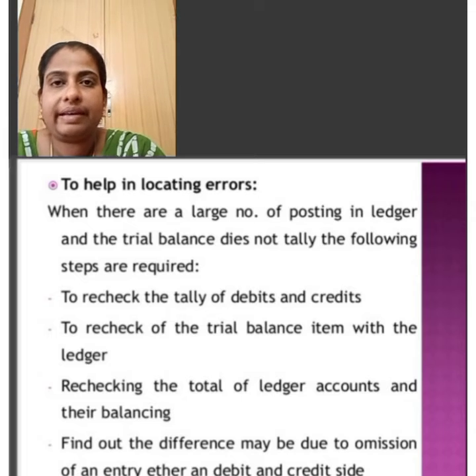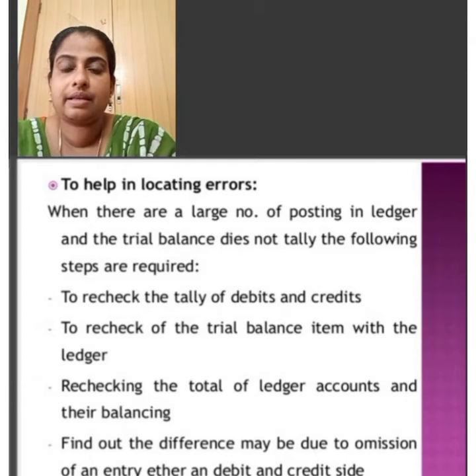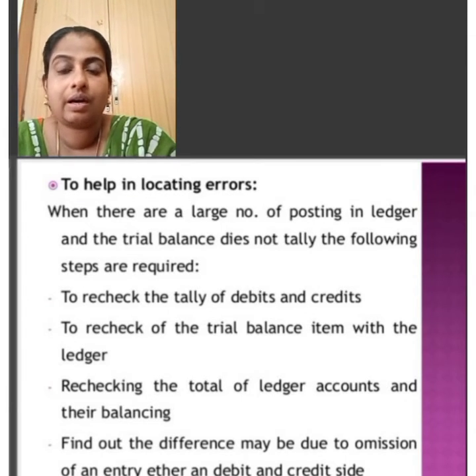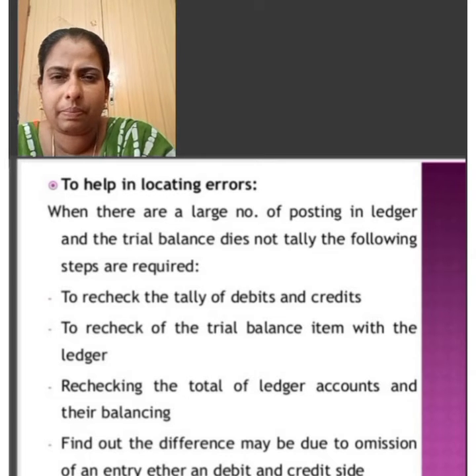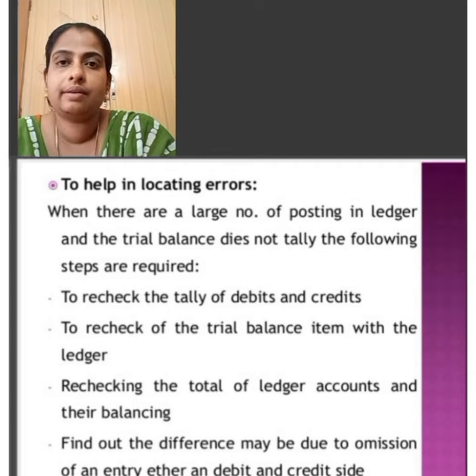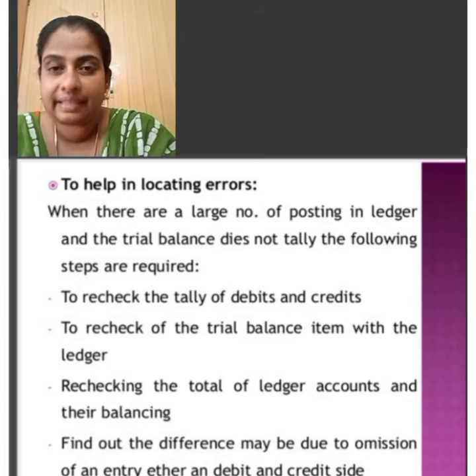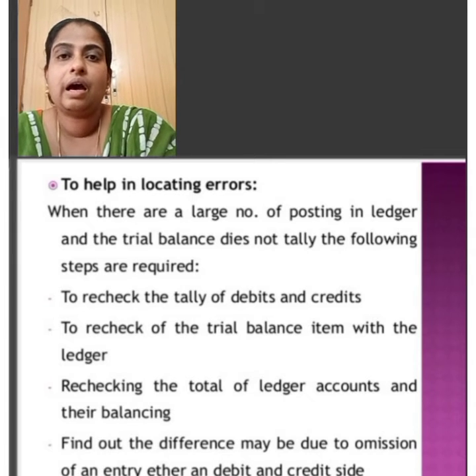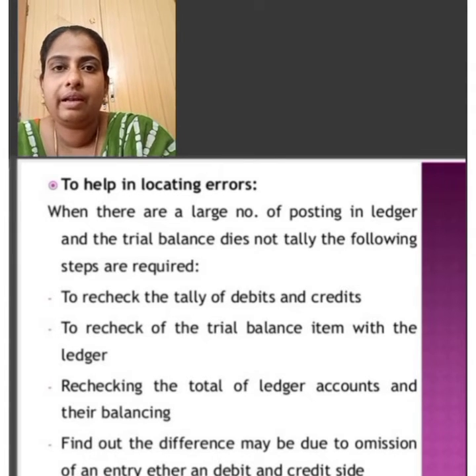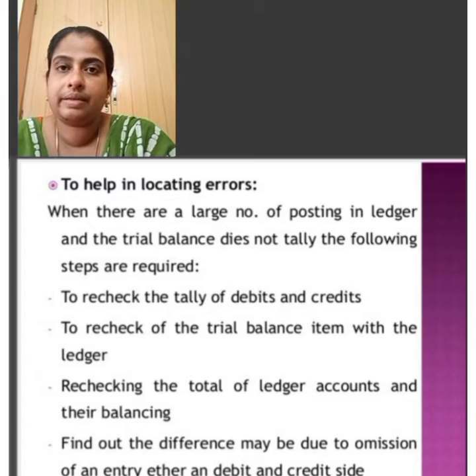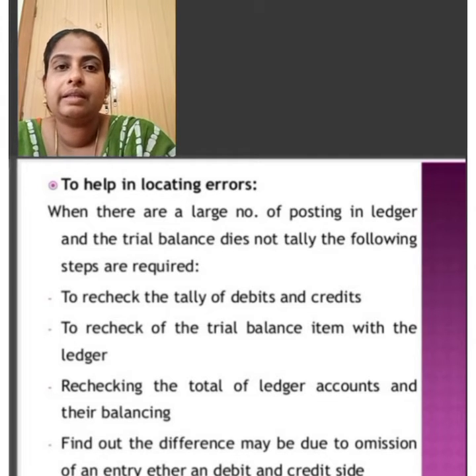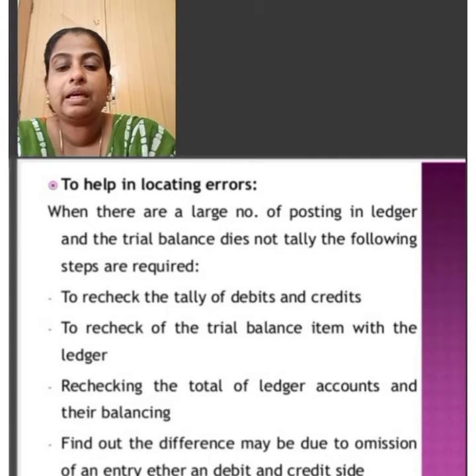While making the final accounts, certain adjustments regarding closing stock, outstanding expenses, prepaid expenses, accrued income, unearned income, income received in advance are to be made. While identifying items for adjustments, we will have to study the information furnished by the trial balance.